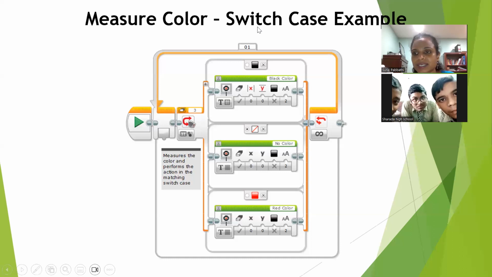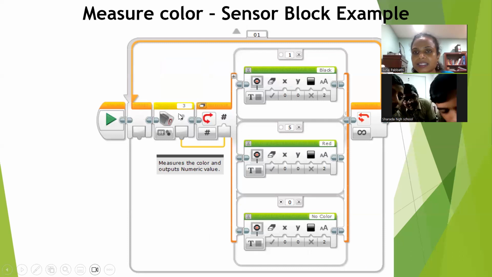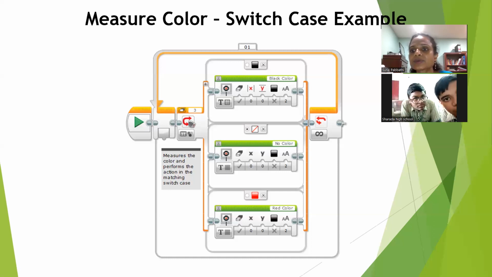We are doing two things, right? We are measuring the color from the sensor, and the second example is we are measuring the color using the switch block. So you have to say this example is to measure the color using the switch block. Okay. Now, how are we doing it? Can you explain the program, what it is doing?